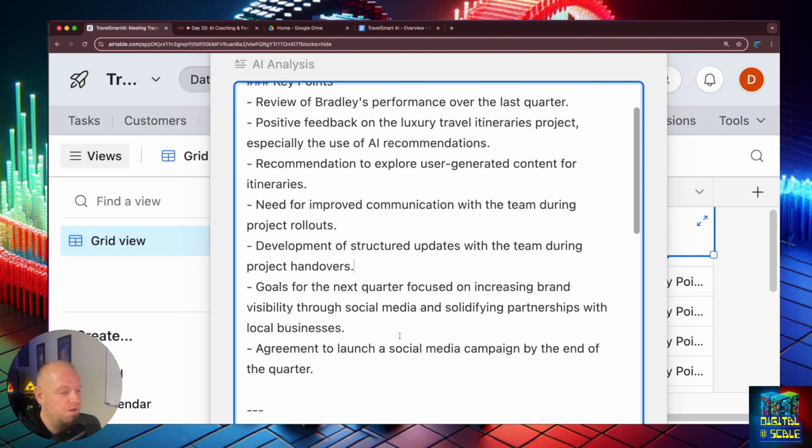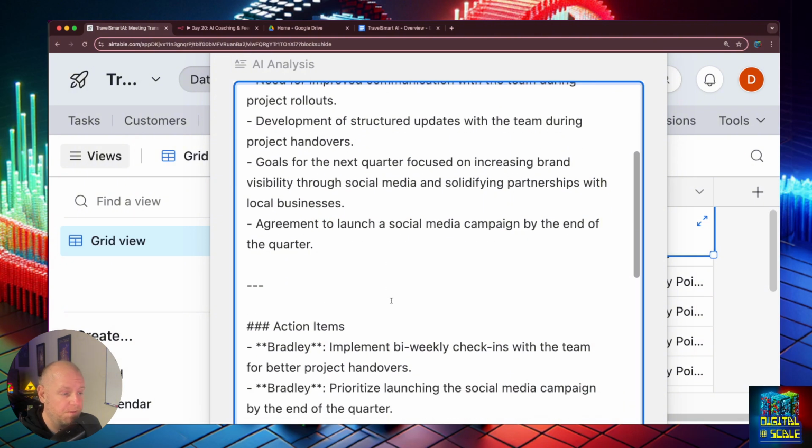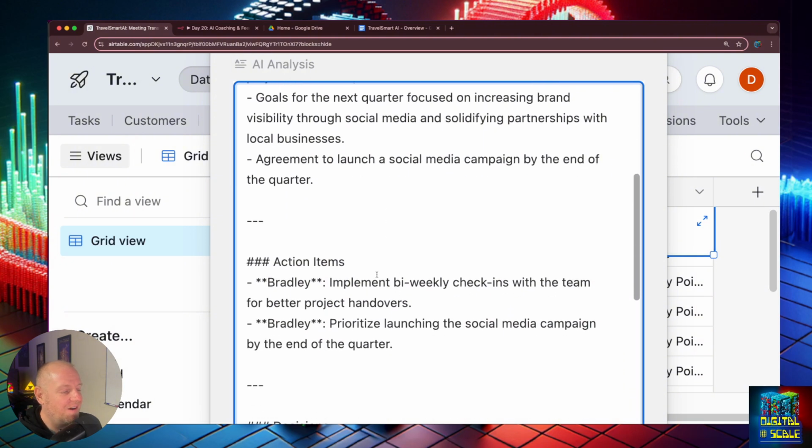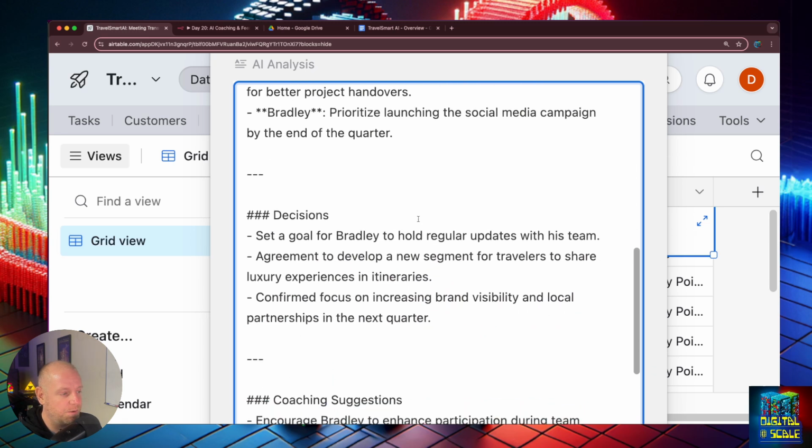Goals for the next quarter focused on increasing brand visibility through social media and solidifying partnerships with local businesses, and agreement to launch a social media campaign by the end of the quarter. Wow, they're taking on a lot. All right, so here we go. Bradley was to implement bi-weekly check-ins and to prioritize the campaign by the end of the quarter.